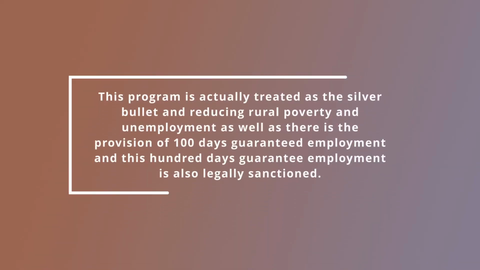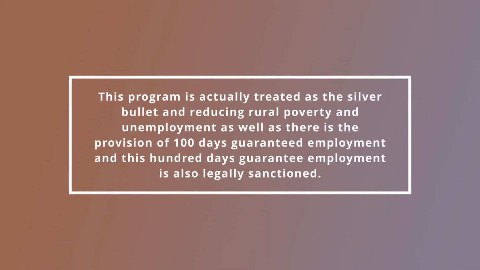In the previous module, we discussed in detail the Mahatma Gandhi National Rural Employment Guarantee Program. This program is actually treated as the silver bullet in reducing rural poverty and unemployment, and there is the provision of 100 days guaranteed employment, which is also legally sanctioned.